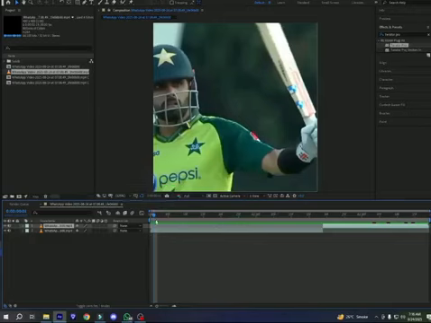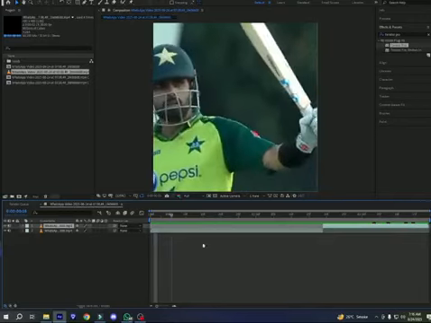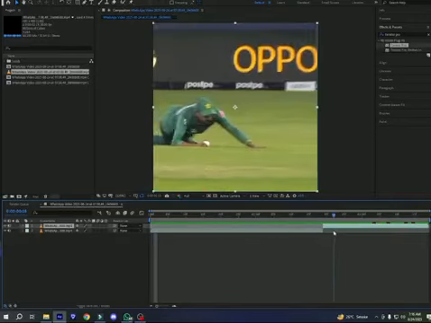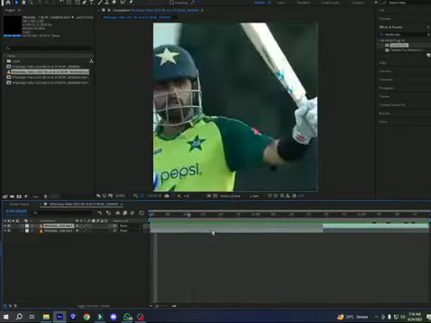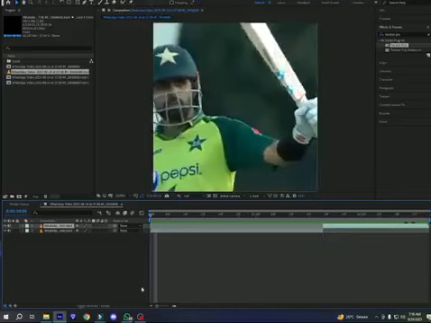So I will show how to create a micro edit tutorial. How to create a micro edit. Here, start your video with two clips. Like these two clips. Okay.